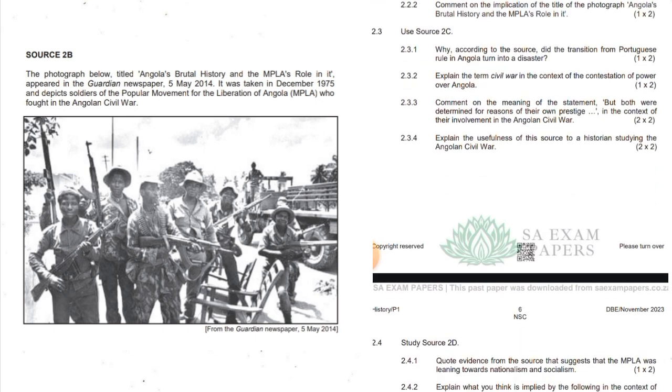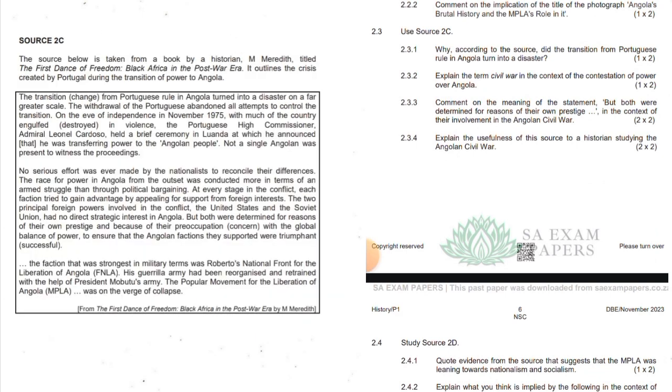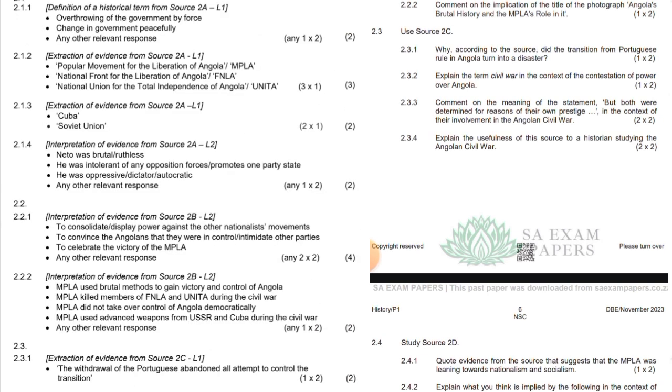2.3, use source 2C. Why, according to the source, did the transition from Portuguese rule in Angola turn into a disaster? The withdrawal of the Portuguese, who abandoned all attempts to control the transition.